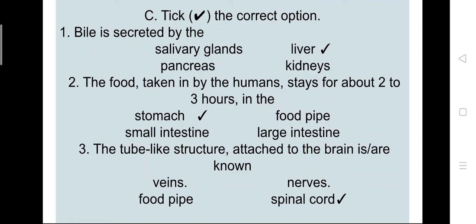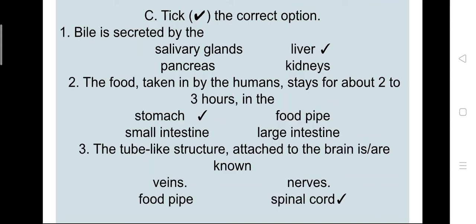Next one is tick the correct option. First, bile is secreted by the liver. Okay, salivary gland, liver, pancreas and kidney, in which you have to opt liver. So tick it. Second, the food taken in by humans stays for about 2 to 3 hours in the stomach, and after that it goes into the small intestine.